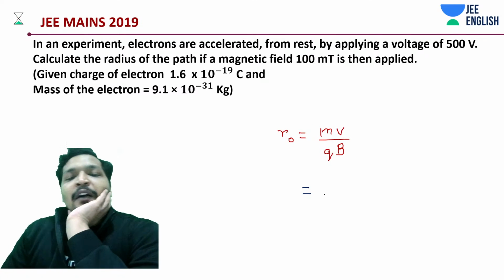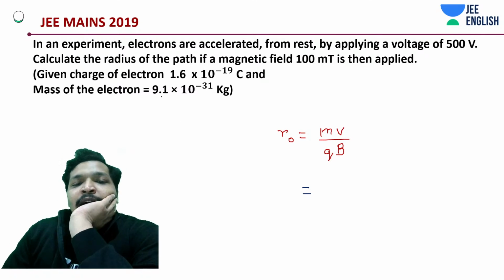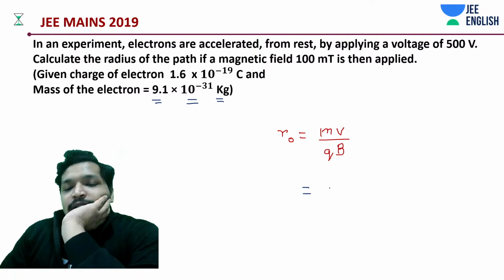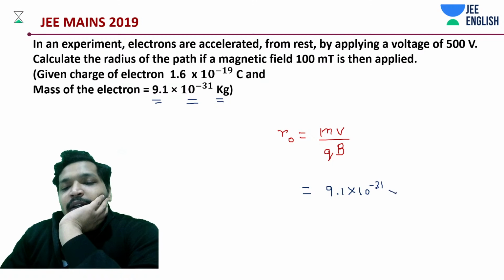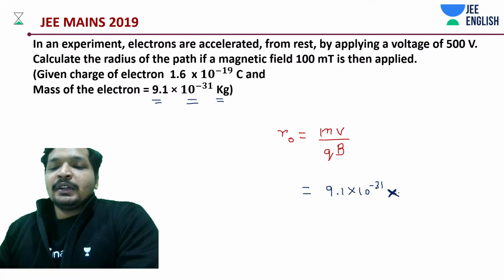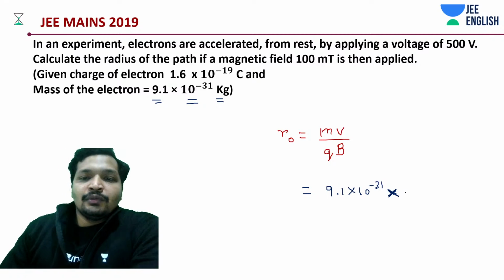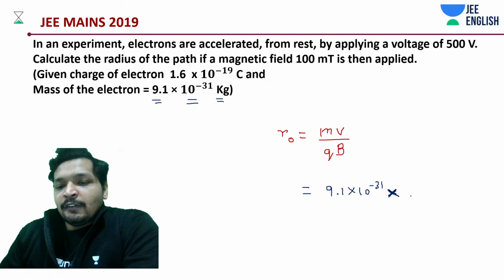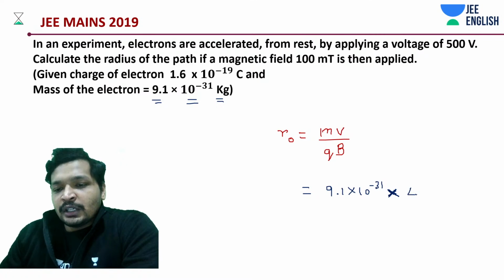Okay, now what do we have? Mass in kg. 9.1, not required actually. You can write it down as 9 in this case, but be careful whenever necessary. Sometimes it can be 17 on the denominator or 1.7 on the denominator. What about velocity? Velocity, we just calculated it. It's 4 by 3 into 10 to the power 7.